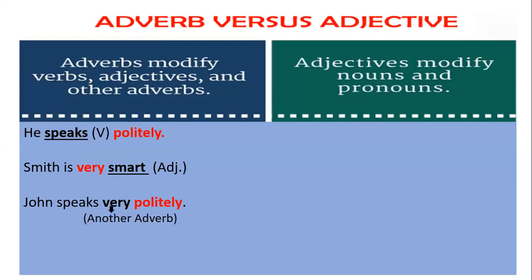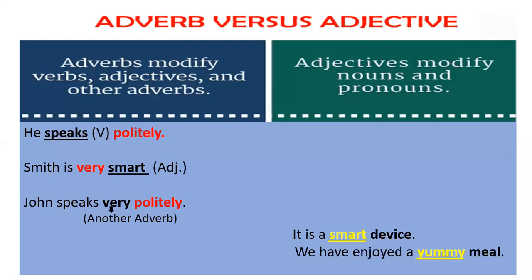Now let's check. If we talk about adjectives, as we have already discussed, adjectives modify nouns and pronouns. So here, it is a smart device. Device is what? A noun. Which type of device? Smart. This smart is what? An adjective, which is modifying a noun, and the noun is device.